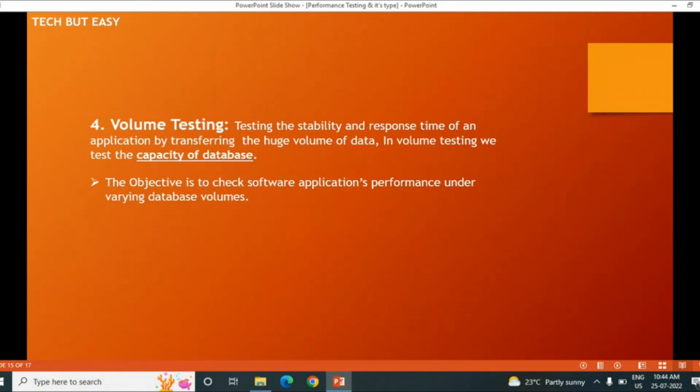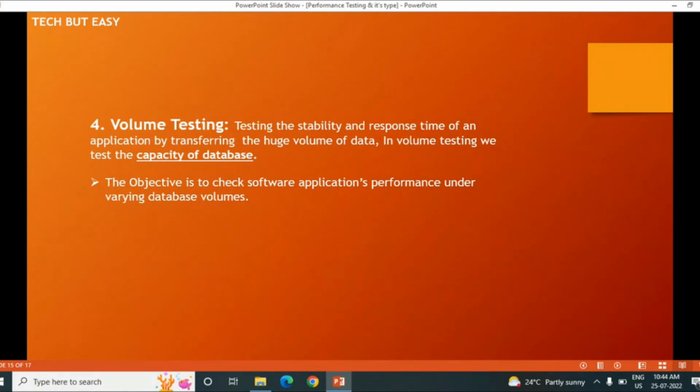Then the fourth one is volume testing. In volume testing, basically we check the database response. Actually, testing the stability and response time of an application by transferring a huge volume of data. In volume testing we test the capability of the database. Let's say on my application I can upload 100 GB of data at a time, means in parallel I can upload 100 GB.